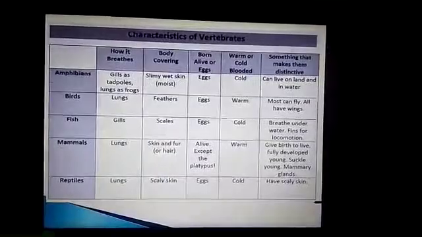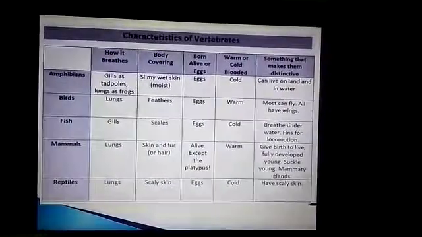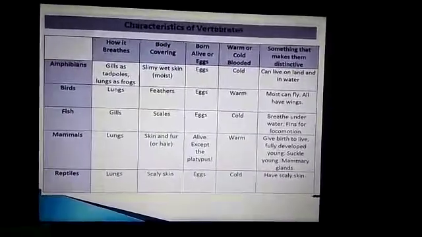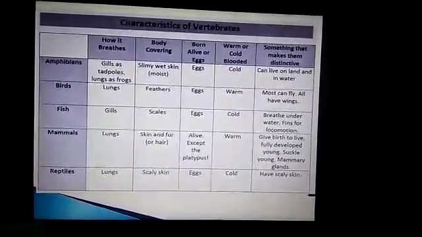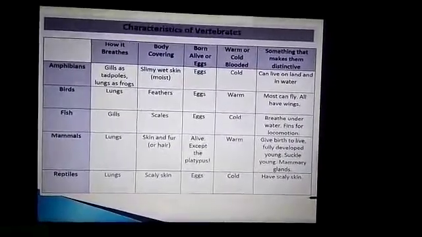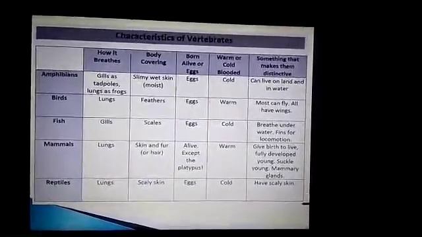They lay eggs and they are cold-blooded animals. Tortoise, snake, crocodile and lizards are examples of reptiles.